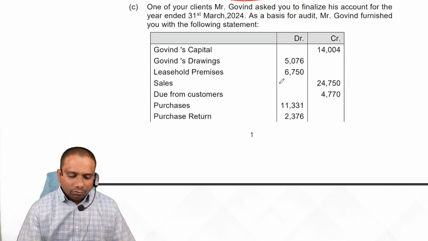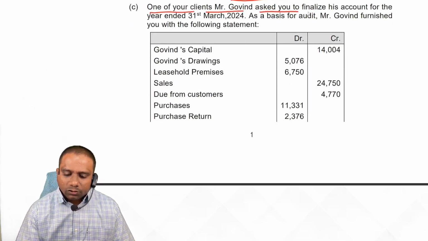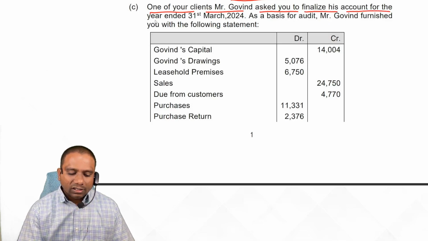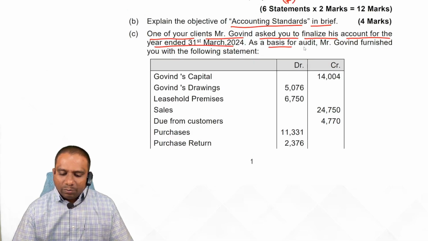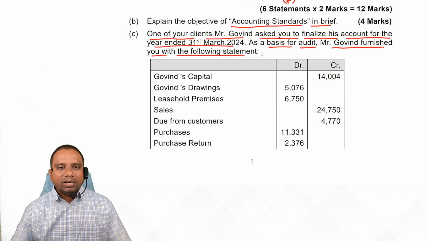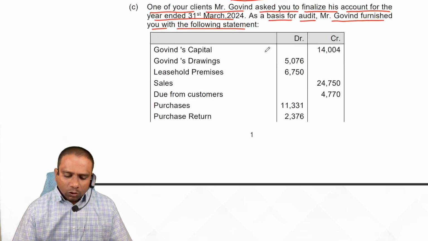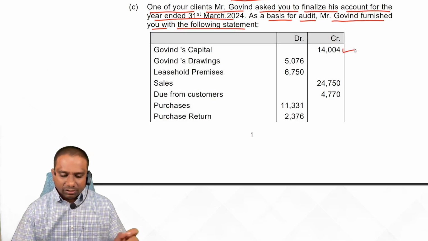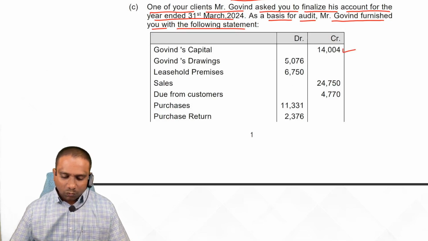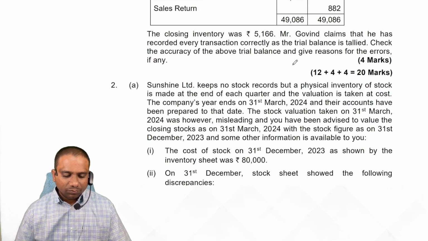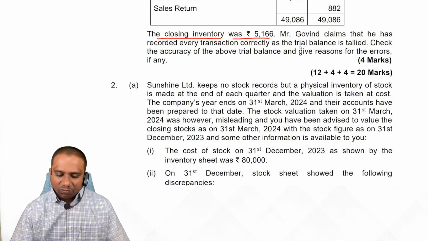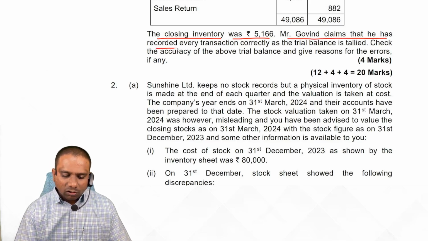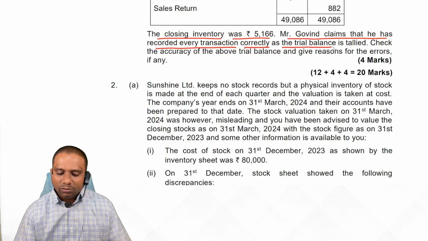Next one: one of your clients, Mr. Govind, asked you to finalize his accounts for the year ended 31st March 2024. As a basis for audit, Mr. Govind furnished you with the following statement. Fine. Look at Govind capital, credit, correct. Govind drawings. Okay. Go to the end and see. The closing inventory was 5,166. Mr. Govind claims that he has recorded every transaction correctly as the trial balance is tallied.